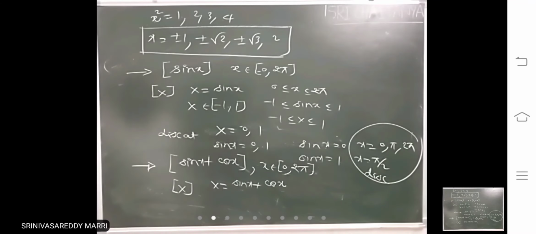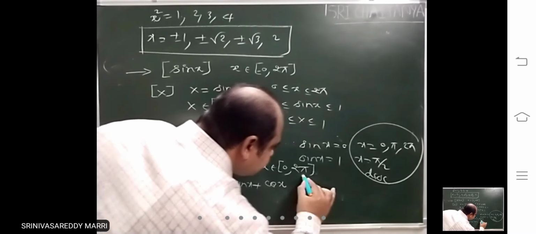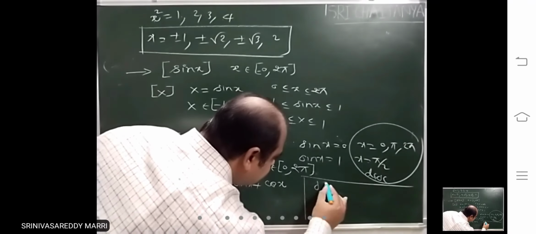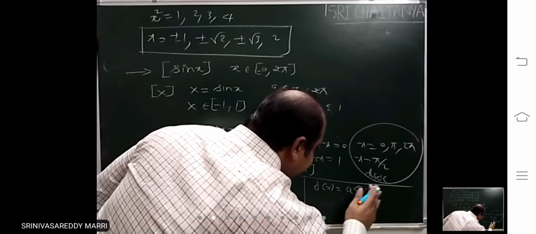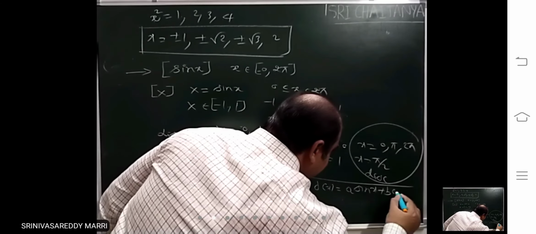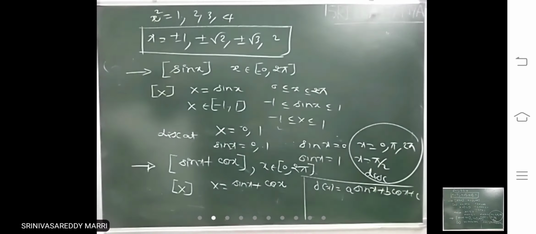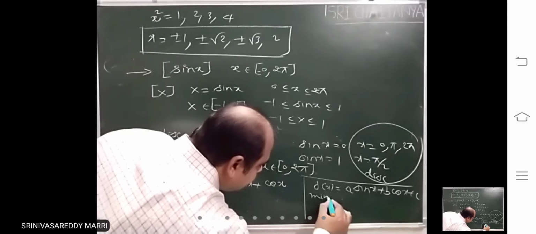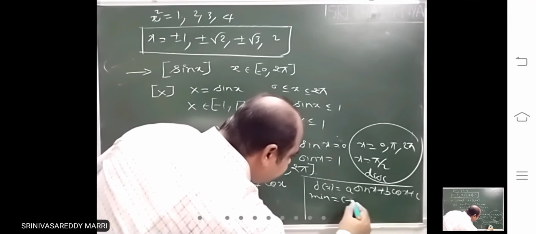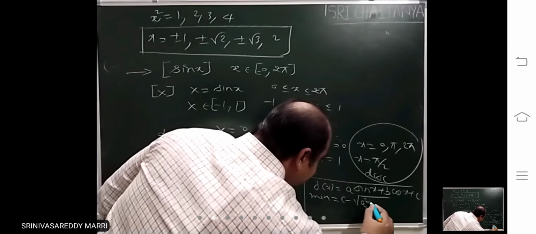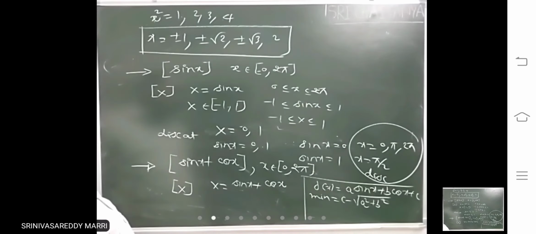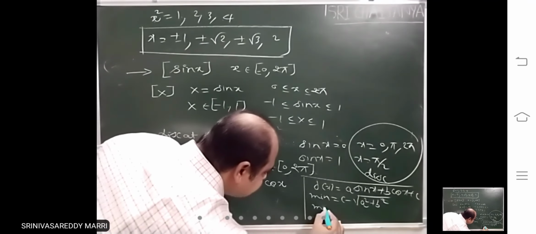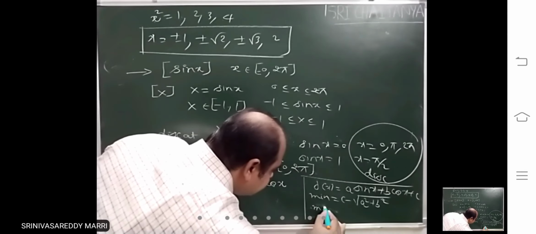Right? Now we have the formula. In trigonometry we have learned, f of x equal to a sin x plus b cos x plus c. Minimum value, you have to calculate where this lies, means minimum value is c minus root of a square plus b square. Minimum value is what? C minus root of a square plus b square. Maximum value